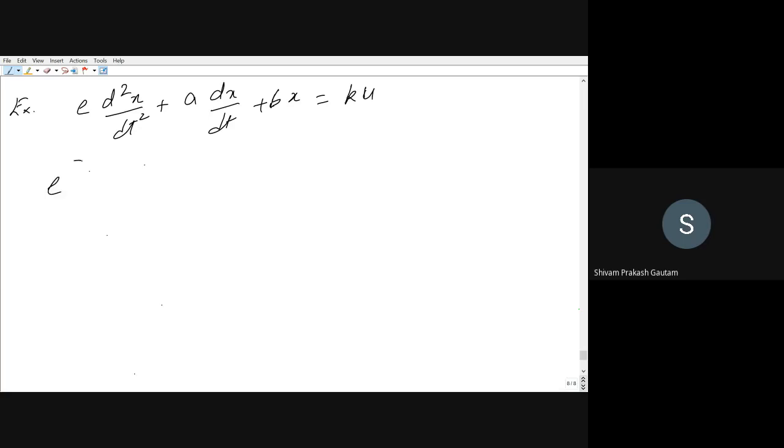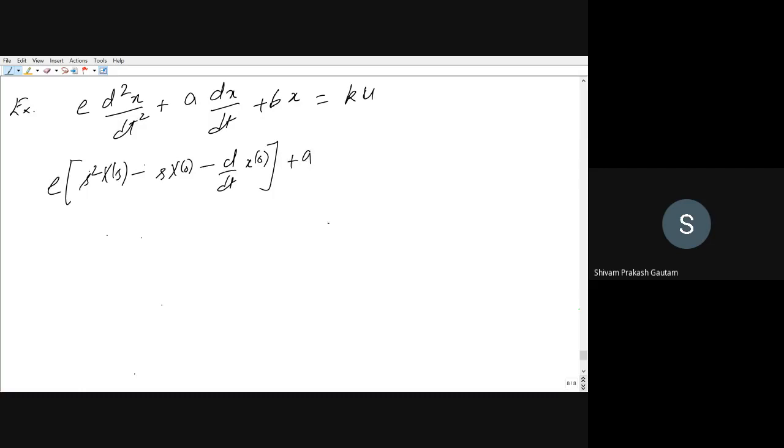So what is the Laplace transform of d squared x by dt squared, considering initial conditions are not 0? This will be equal to how much? s squared X(s) minus s x(0) minus d by dt of x(0). Okay.